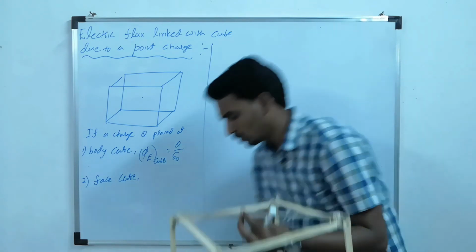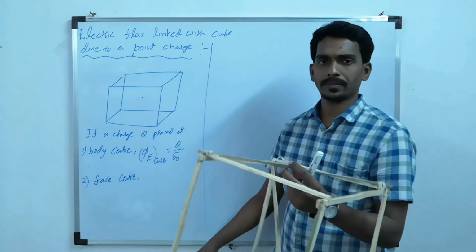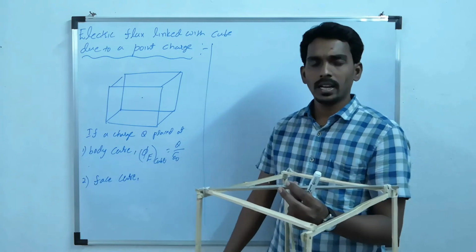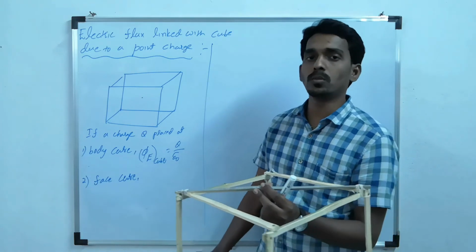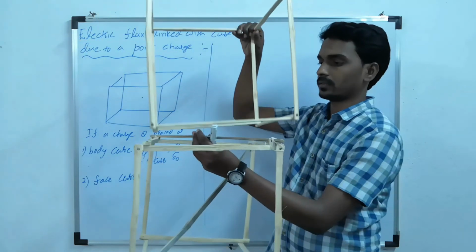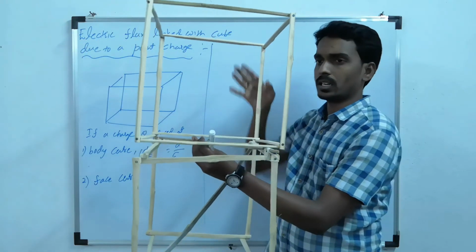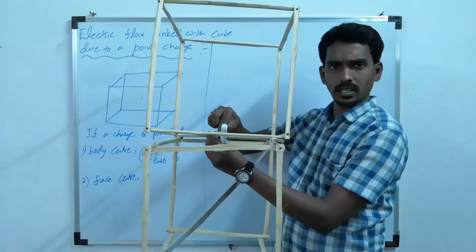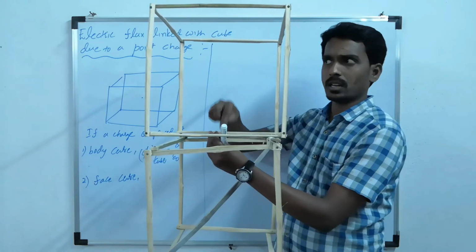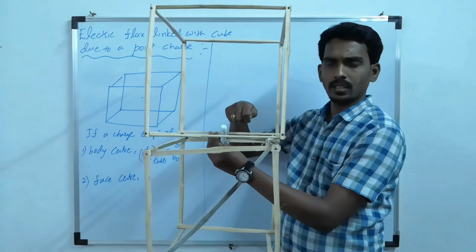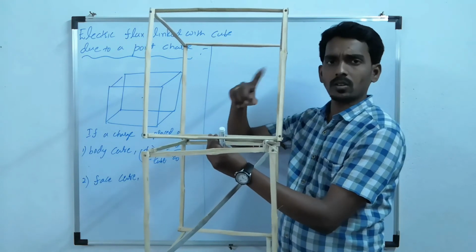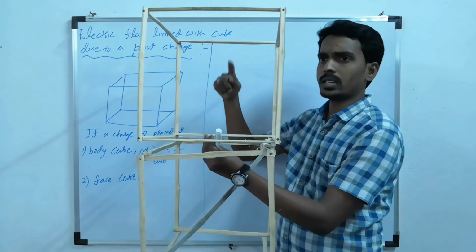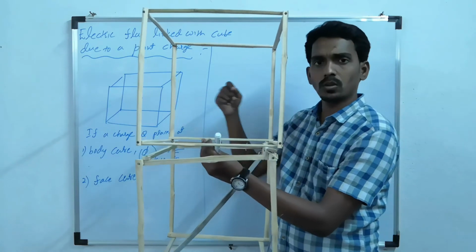Then what we have to do? To understand that, to solve it, let us imagine one more cube in this manner. So here two cubes are there, so that now the charge is here at the common surface of the two cubes. Now these two cubes enclose one single charge. Then what is the total flux linked for these two cubes?